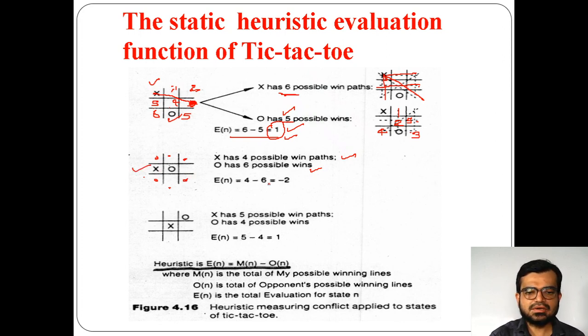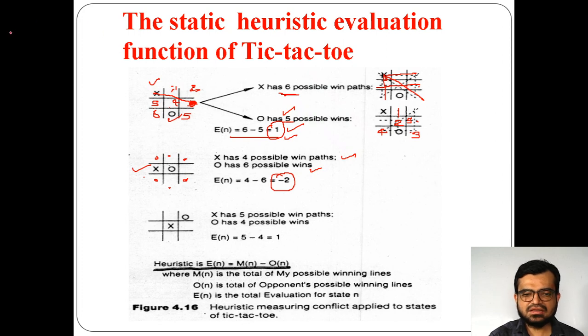who has more possibility? O has more possibility, because now it is getting -2. It is getting -2. -2 means whenever a number is negative, the second player has more chances of winning the game. So this is how evaluation functions work.